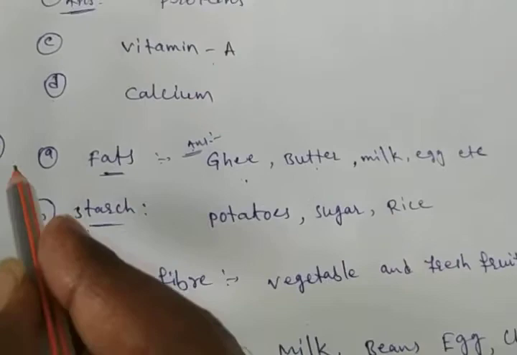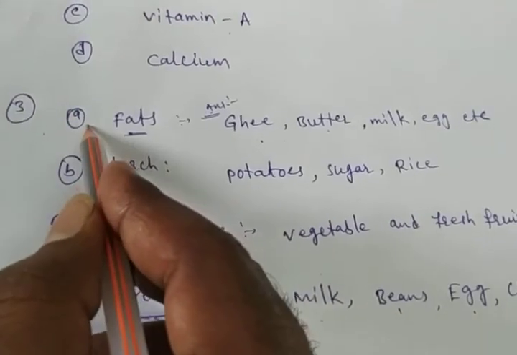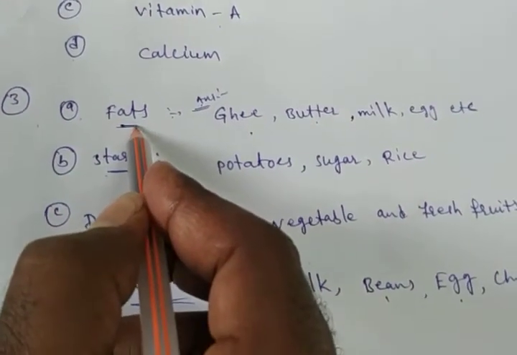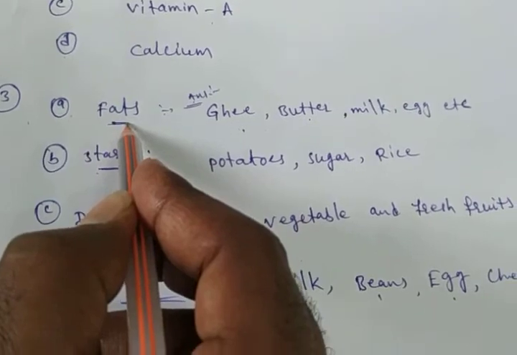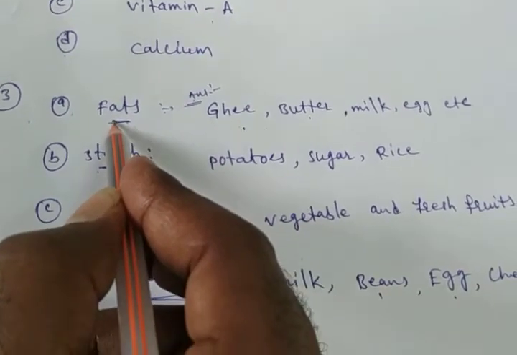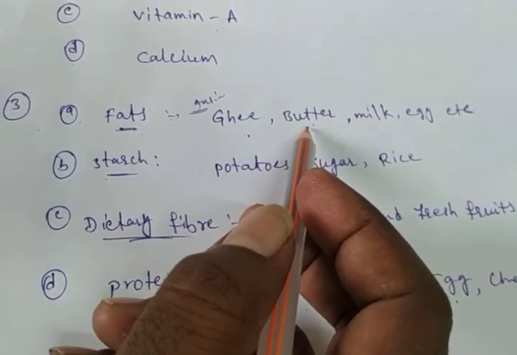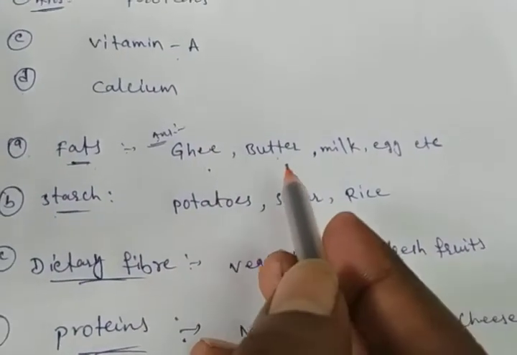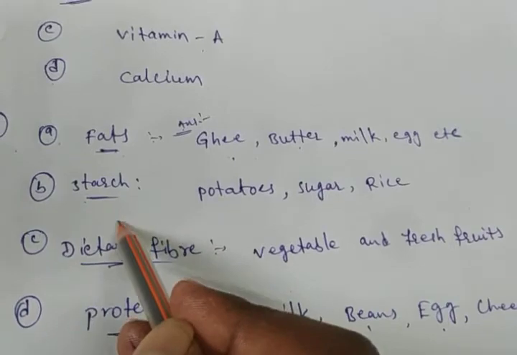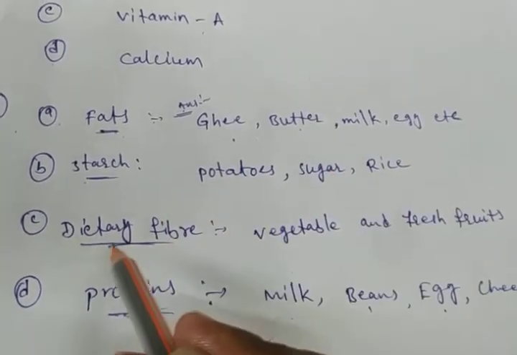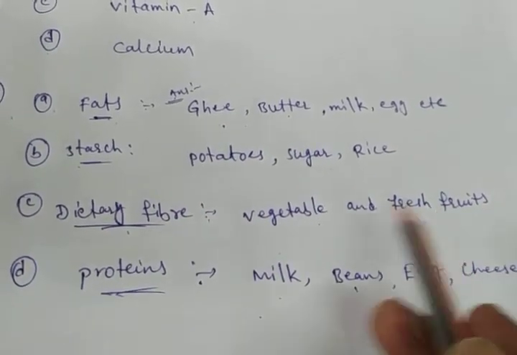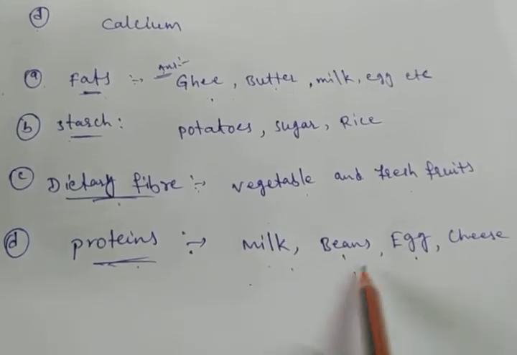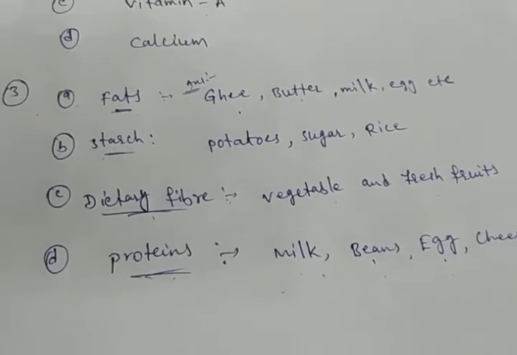Okay, this is the third question. Name 2 food items each rich in fats, proteins and so on. Answers: ghee, butter; starch, potatoes and sugar, rice; dietary fiber, vegetables and fresh fruits; proteins, milk, beans, egg, cheese.